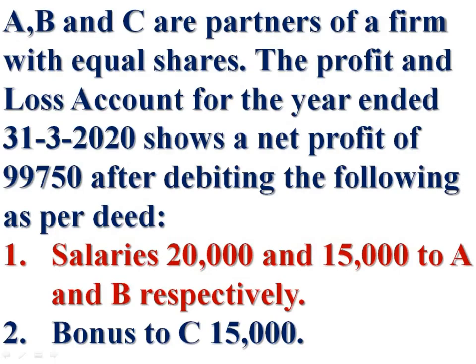We are given salaries rupees 20,000 and 15,000 to A and B respectively. All remuneration includes salary, bonus, commission, etc. are to be added with net profit to find out book profit.